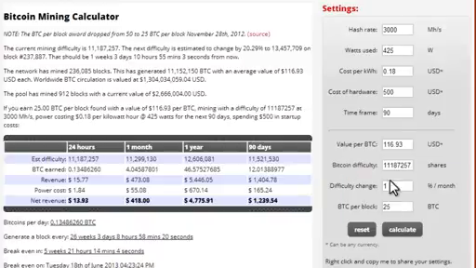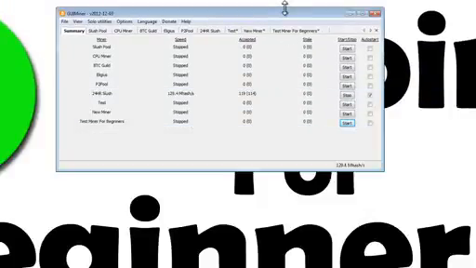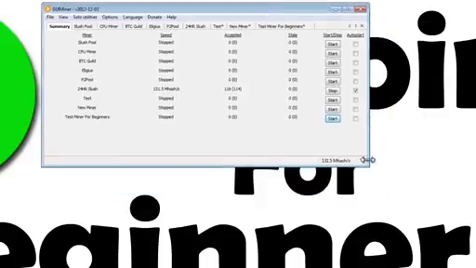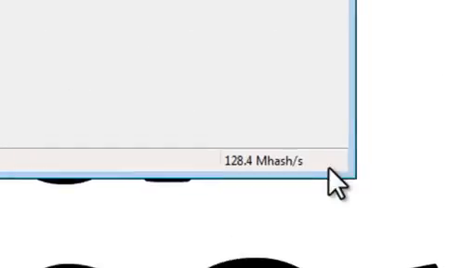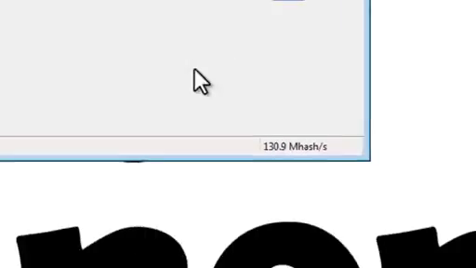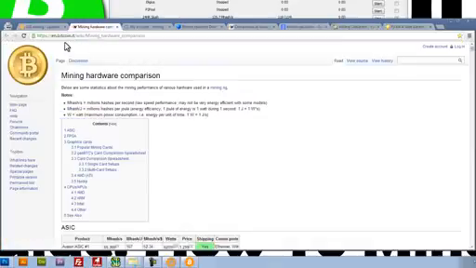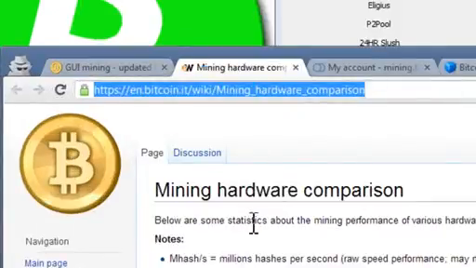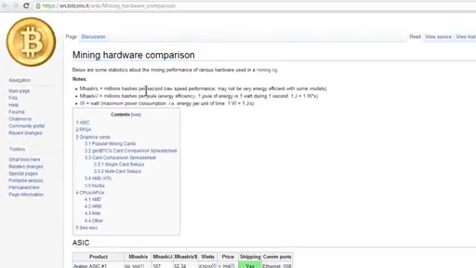These numbers obviously will change depending on what your computer specs are and how much power you'll be using, but that'll give you a general ballpark idea as to how much money you can make with your computer. To answer any question you might have, in order to get this mega hash per second number higher, we need a faster graphics card. A really good website that I've found is this one here. It will basically compare all of the graphics cards that are out on the market today.